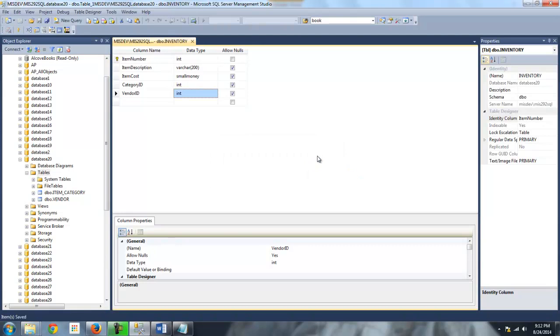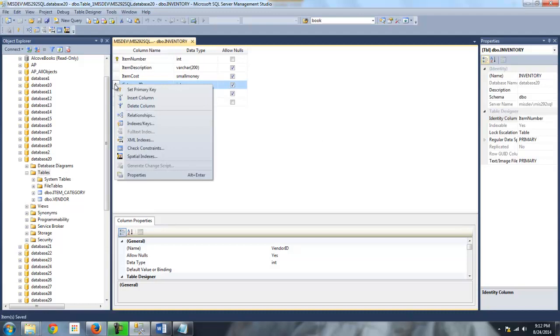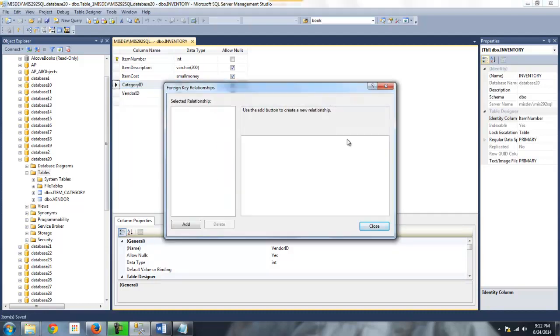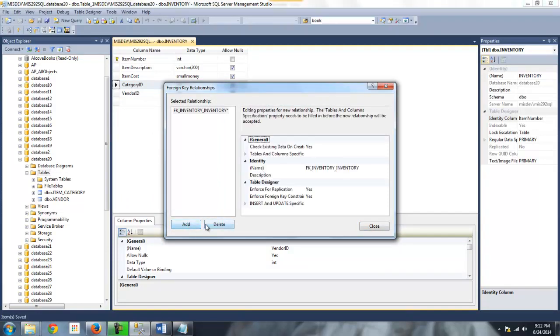Now, foreign keys, okay? I'm going to right-click any one of these columns here, or maybe this category ID, and I'm going to choose relationships. Right now there are no relationships set up, so I'm going to do an add. Let's take care of this category ID. That references the category ID in the item category table. So I have to come up with a name for this foreign key constraint. This is too generic. Let's say FK category ID.